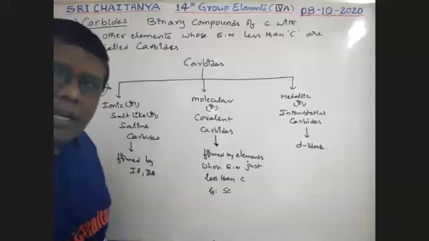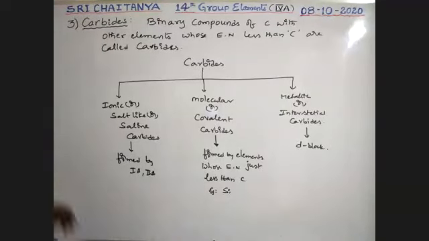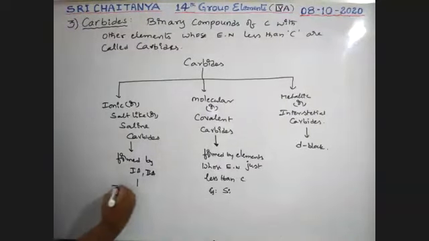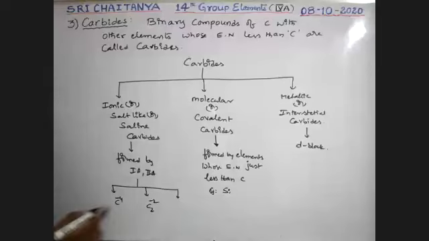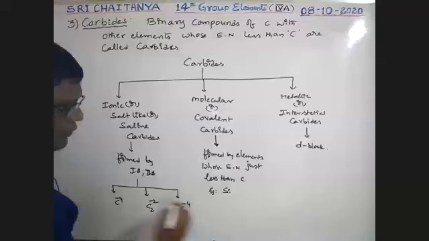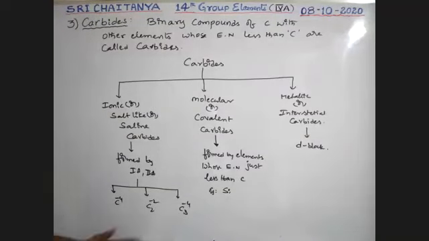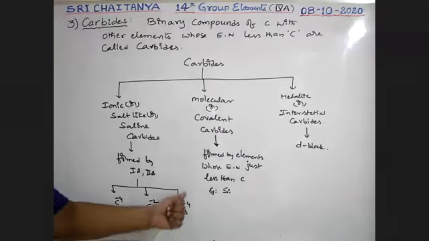These ionic or salt-like carbides are further divided into three types. What are those? See here. Carbides having the ion C4-, next C2 2-, next C3 4-.